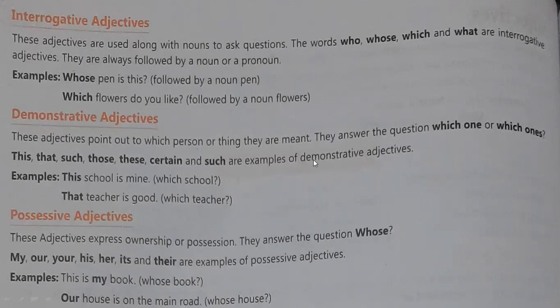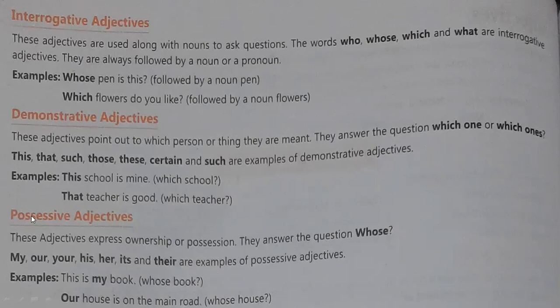And such are examples of demonstrative adjective. Just like this school is mine. Which school is yours? This school. Okay, which teacher? That teacher. Means whenever you are getting the answer of which, or which one or which ones, that will be your demonstrative adjective. Whenever you are getting the answer of which one, like which is your school, which is your teacher, so that is my teacher and this is my school. So these are given like this one, so this will be your demonstrative adjectives there.